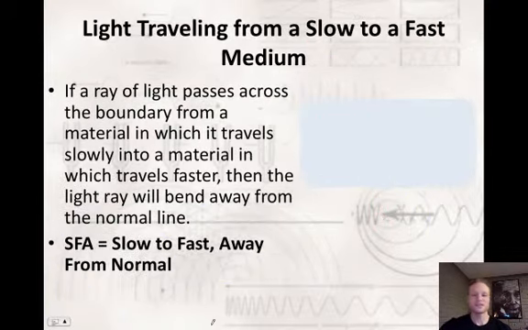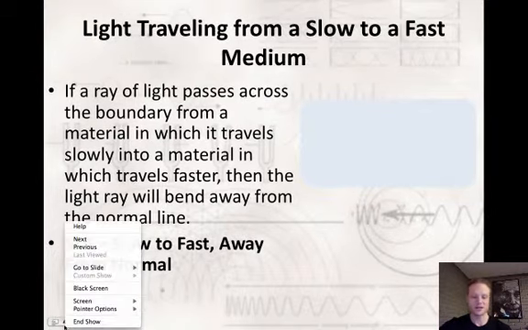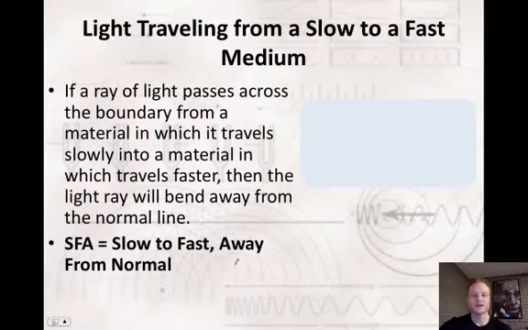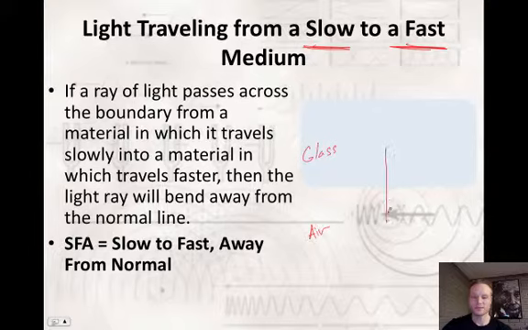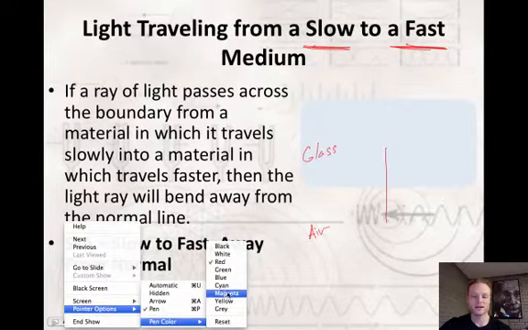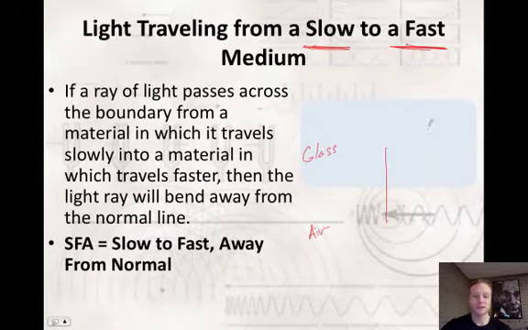All right. Let's do the opposite of what we were just doing in the previous slide. Let's say we have a light ray that's going from a slow medium to a fast medium. What happens there? Again, we'll call this glass, and I'll call this air down here. I'm going to draw my normal line. There it is. Basically we have a light ray that is coming from the slow medium, so it's starting in the glass.